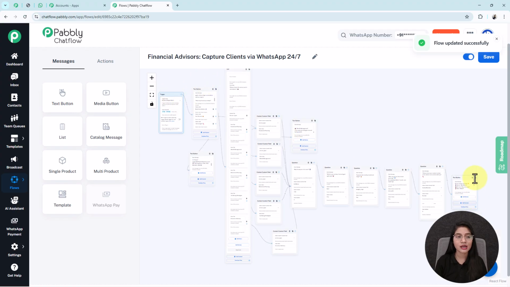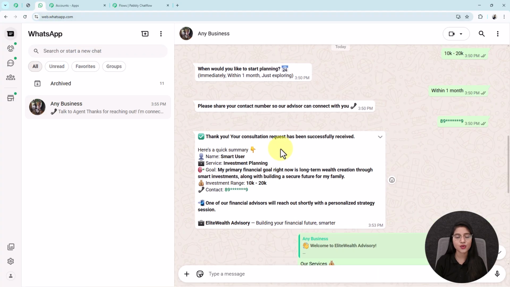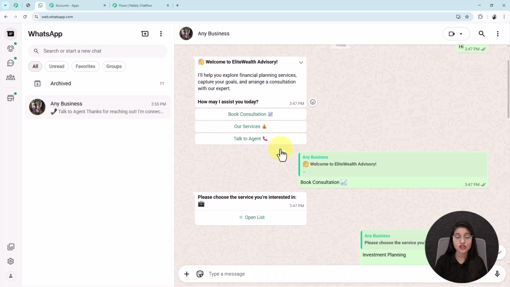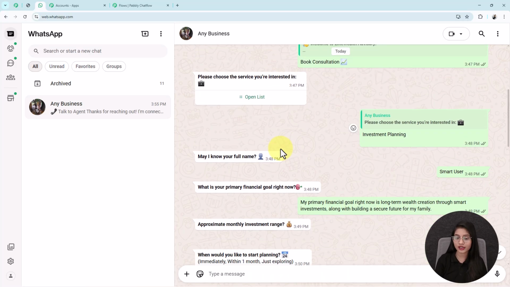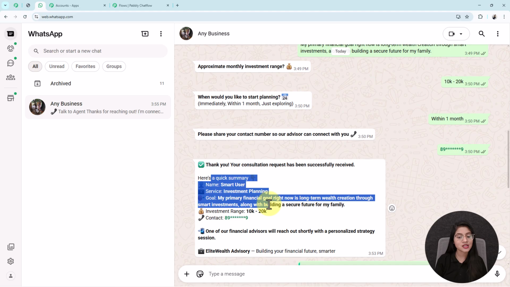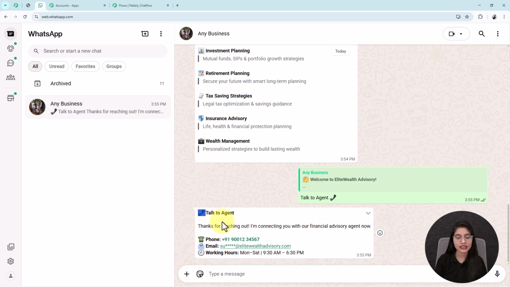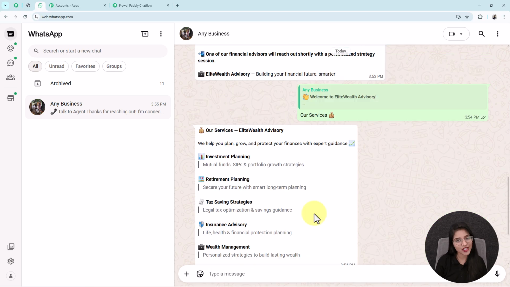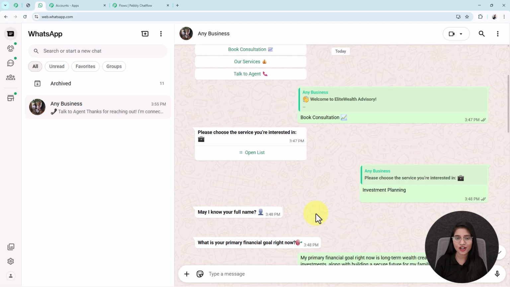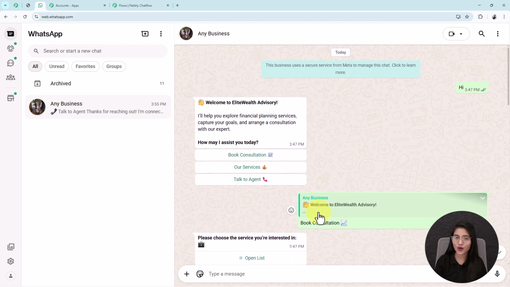This automated WhatsApp chatbot will give instant replies to your users in real time like this. It shares with them the services you are offering, books consultations, gives them a personalized message and also shares the contact details too, even while you sleep. So what are you waiting for? Go and try this amazing automated WhatsApp chatbot for your own business too.